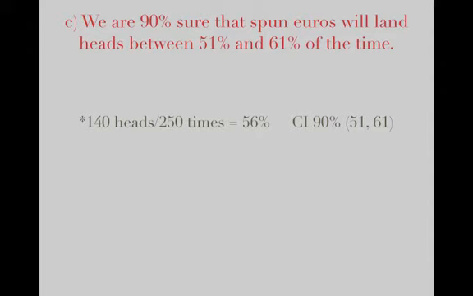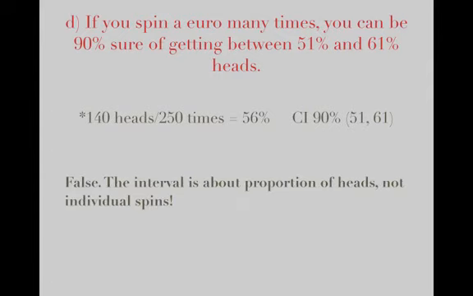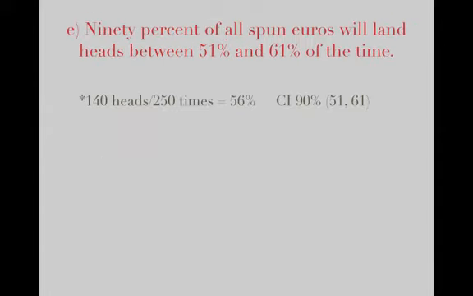We are 90% sure that spun euros will land on heads between 51 and 61% of the time. The answer is true. If you spin a euro many times, you can be 90% sure of getting between 51 and 61% heads. This is false. Again, the interval is about the proportion of heads and not individual spins.